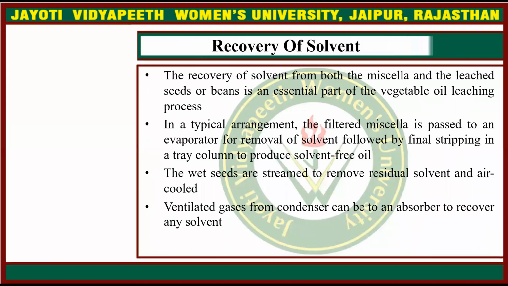Then recovery of the solvent. The recovery of the solvent from both the miscella and the leached seeds or beans is an essential part of the vegetable oil leaching process. In a typical arrangement, the filtered miscella is passed to an evaporator for removal of solvent, followed by final stripping in a tray column to produce solvent-free oil. The wet seeds are steamed to remove residual solvent and air-cooled. Ventilated gases from the condenser can be sent to an absorber to recover any solvent.